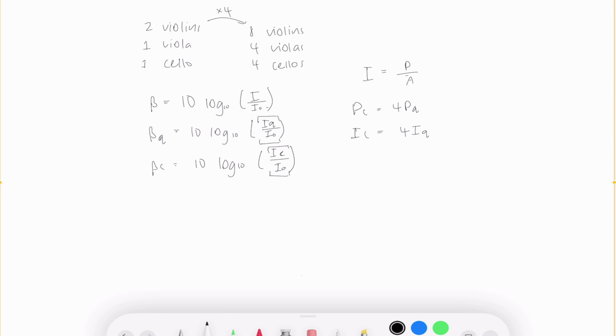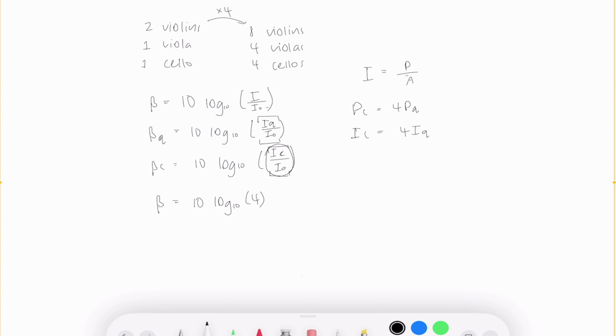So the quickest way to work this out is doing 10 log base 10 of 4. That's because this part in here is just becoming 4 times larger when we have a chamber orchestra compared to a quartet.